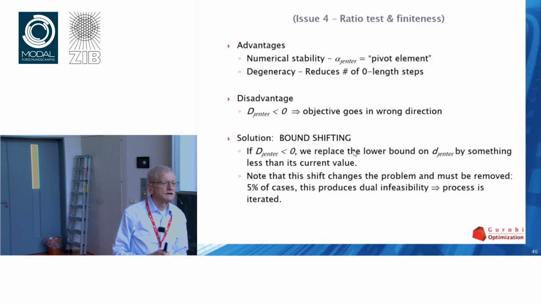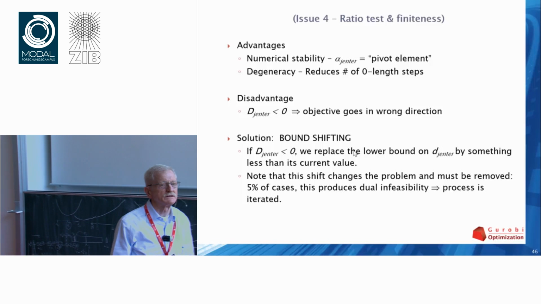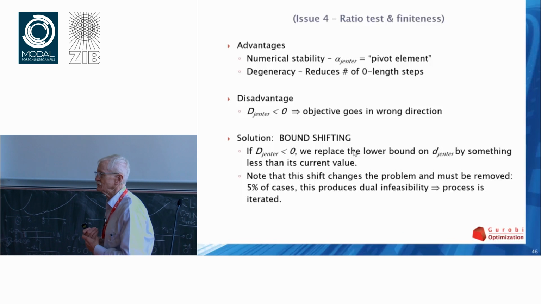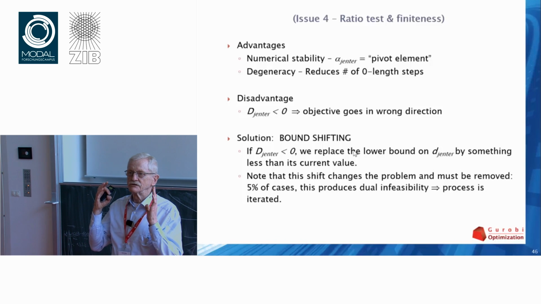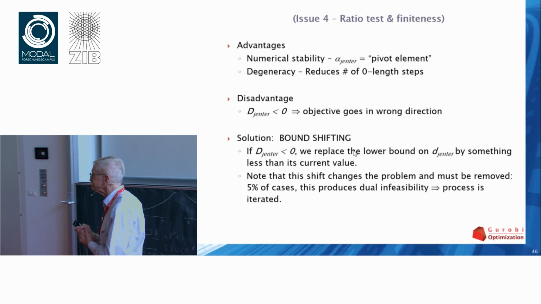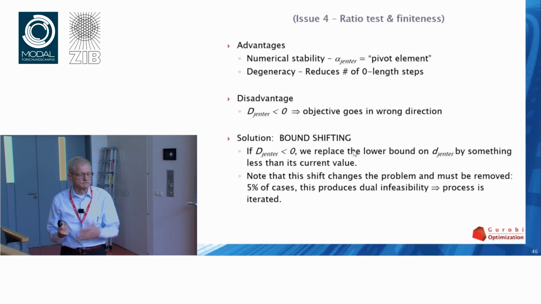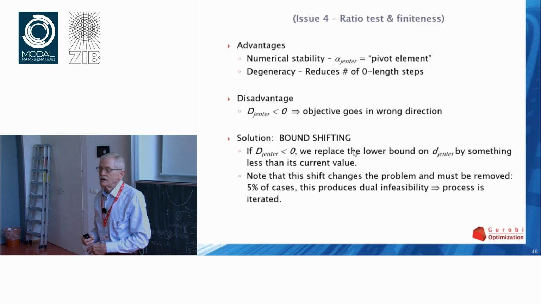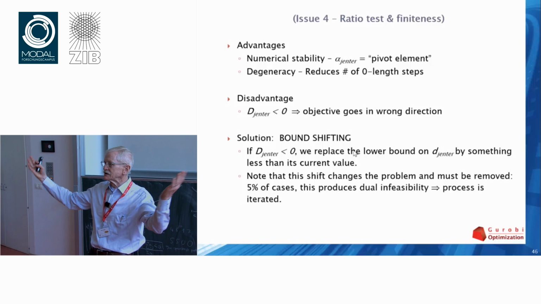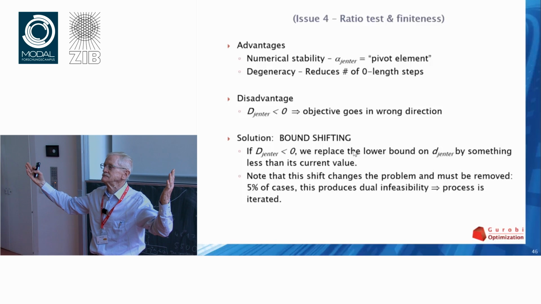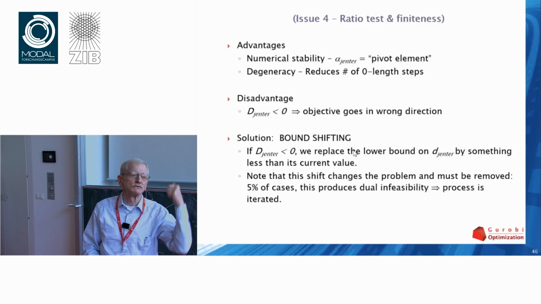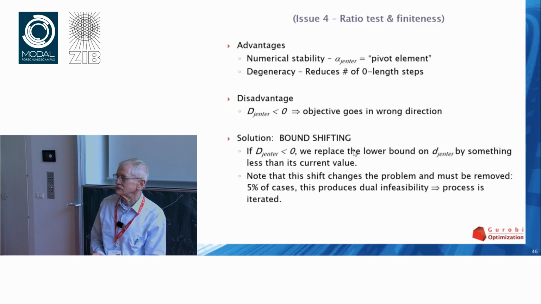It took me about a month to realize there was a really simple solution to this problem, which was fundamentally to cheat. And the cheat was the following. If that variable is less than zero and it's going to go in the wrong direction, the lower bound is 0, so change the lower bound. I just changed it to some number that was less than what it was and made the direction the right direction.